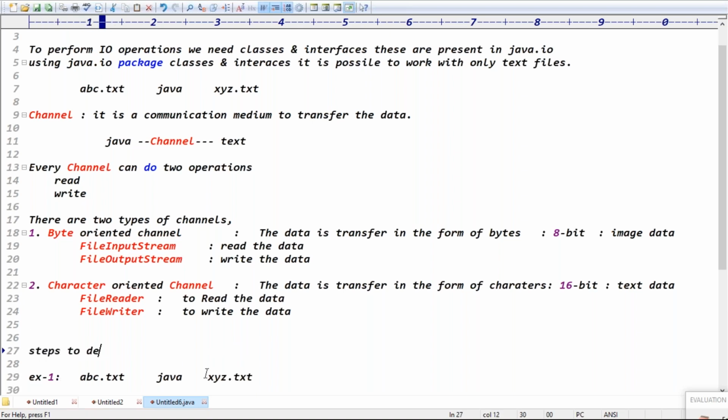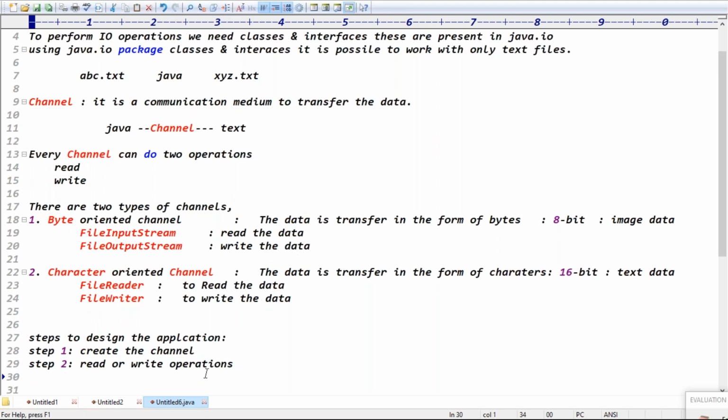Steps to design the application. What are the steps? Total three steps, guys. Step one: create the channel. Step two: read or write operation. It depends on you. You can do a read operation or a write operation, or you can do both operations. That's up to you.